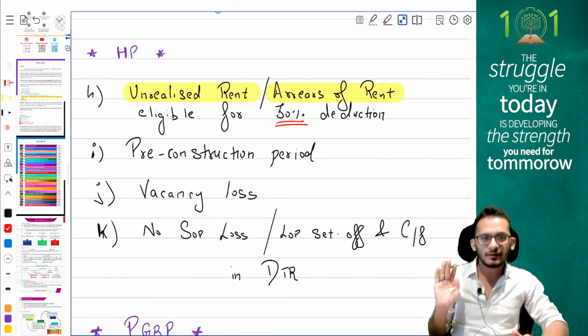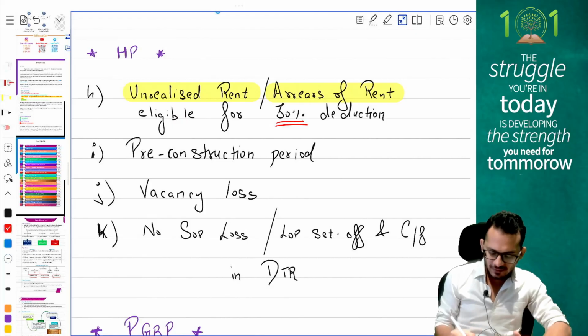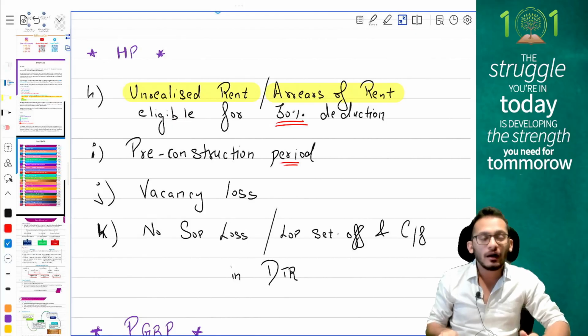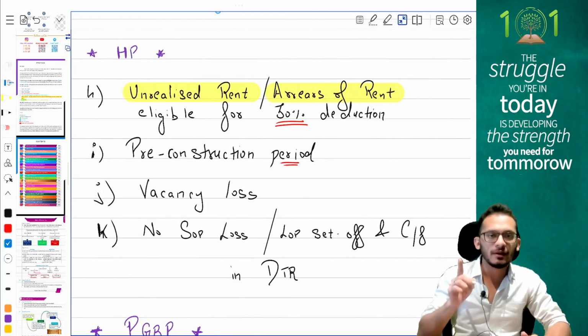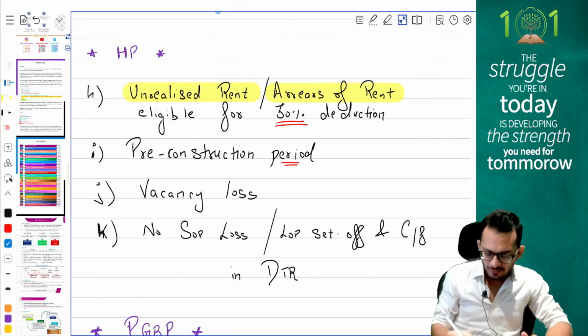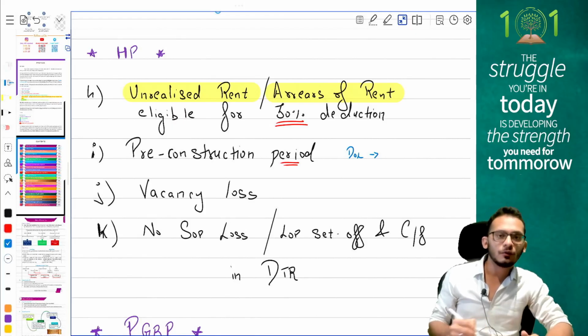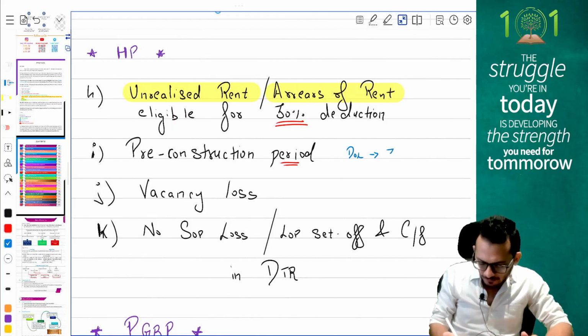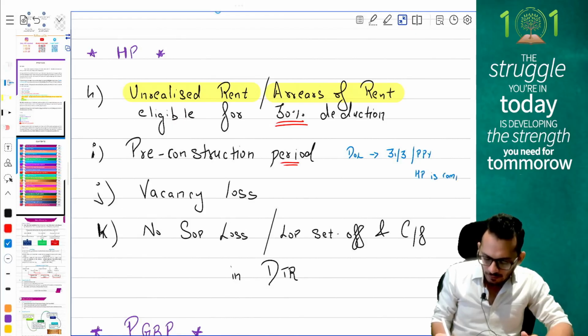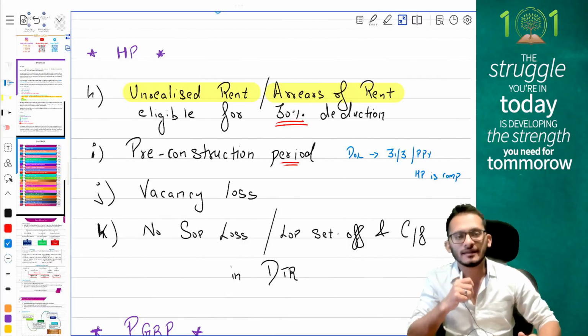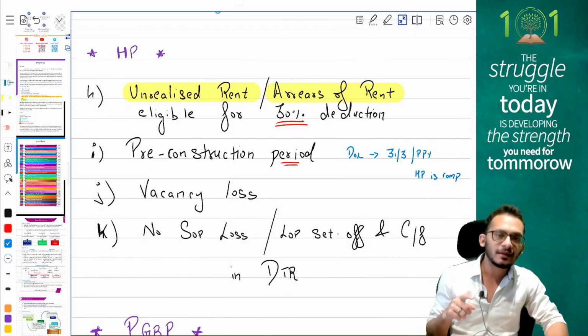Next, your important thing from HP provisions, your pre-construction interest. Income tax says when you have a house bought from a loan, but the house is not ready, then from the date of the loan to 31st March of the preceding previous year in which the HP is completed, that will be your pre-construction period.